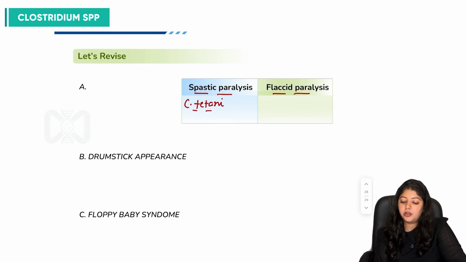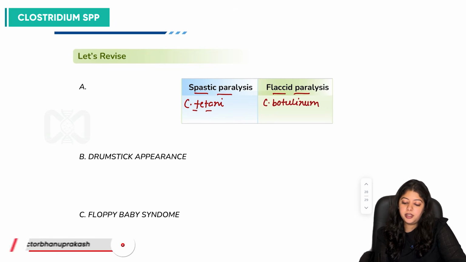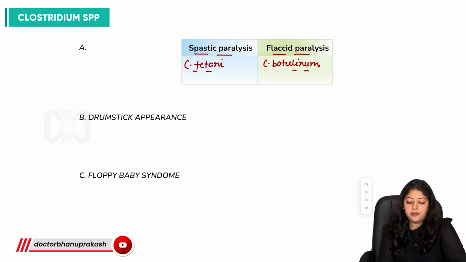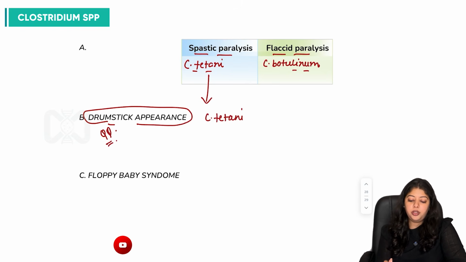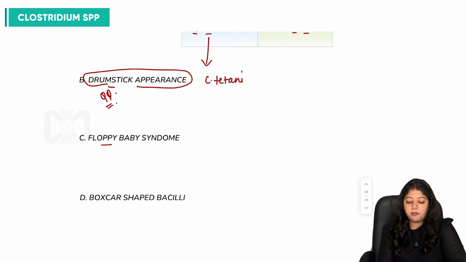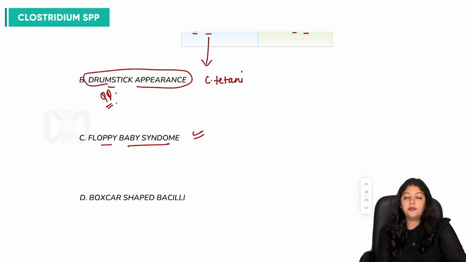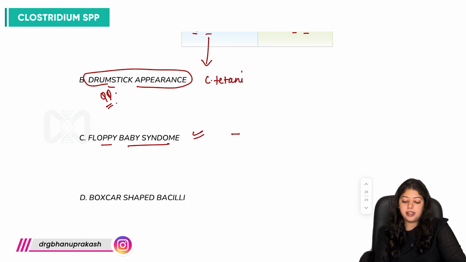It is Clostridium botulinum. Which species has a drumstick appearance? Again, it is Clostridium tetani. Which species is leading to development of floppy baby syndrome where we have flaccid paralysis? It is Clostridium botulinum.